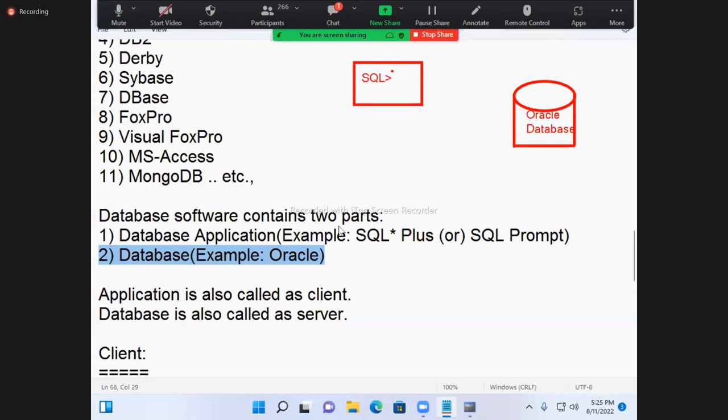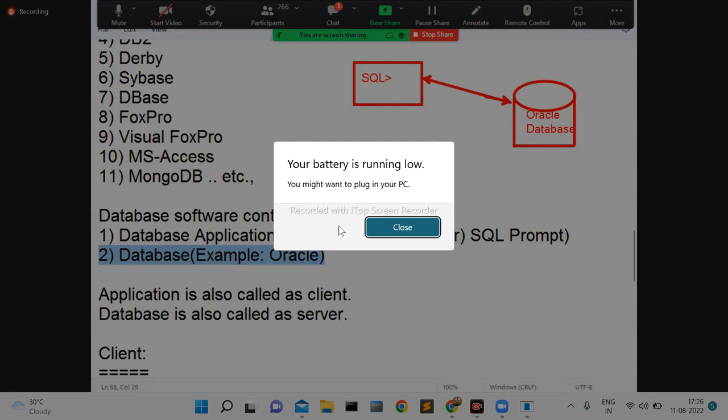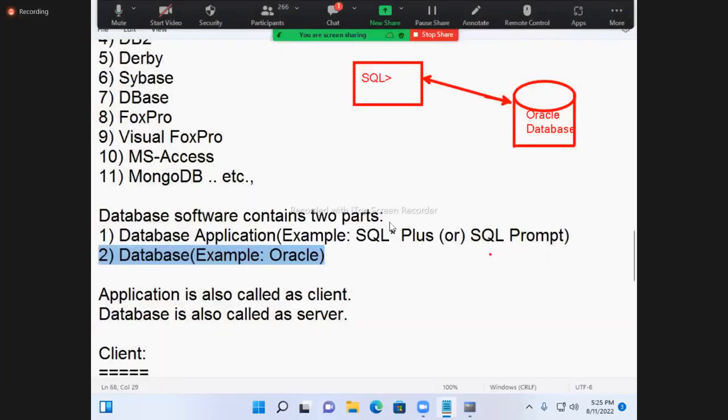With the SQL prompt, you are sending requests to get the data. Here, we'll write one Java program, one application. This application communicates with the database. So we don't require this one.